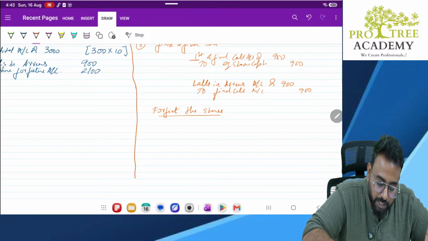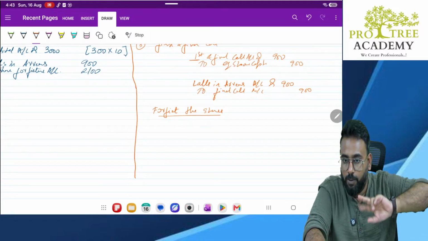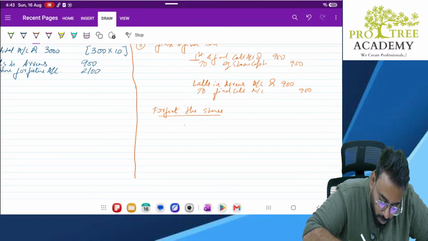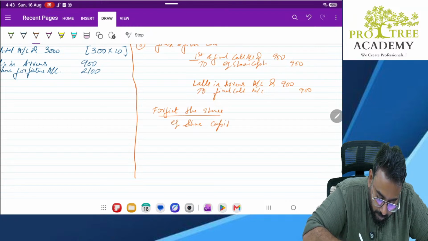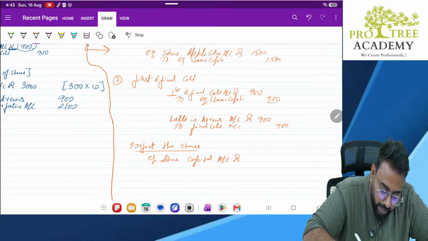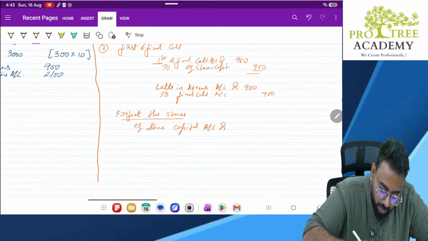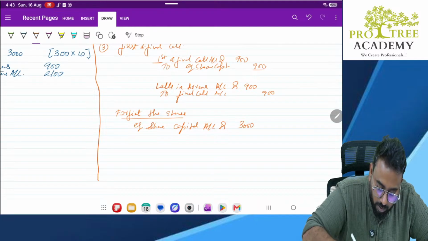So when you cancel his shares, whatever share capital was credited, now you have to reverse it. Yes, sir. So equity share capital account debit. How much was credited till date? 900 plus 1500 plus 600, 3000 rupees was credited. Correct or no? In simple words, 300 into 10 rupees.